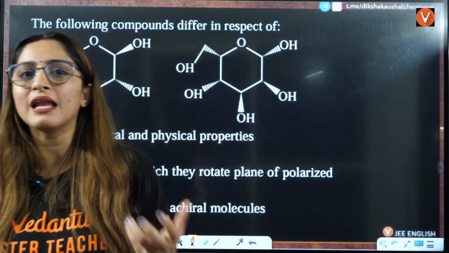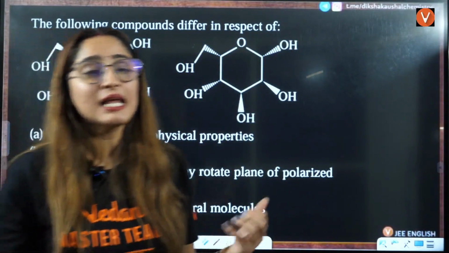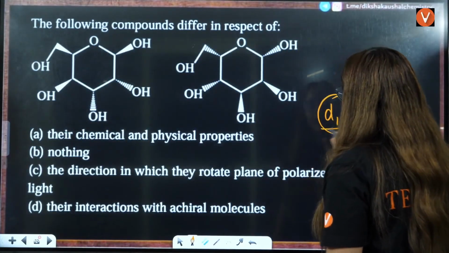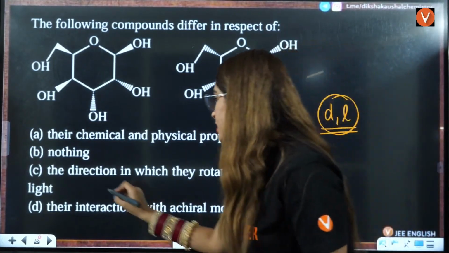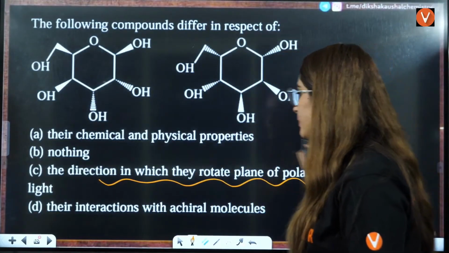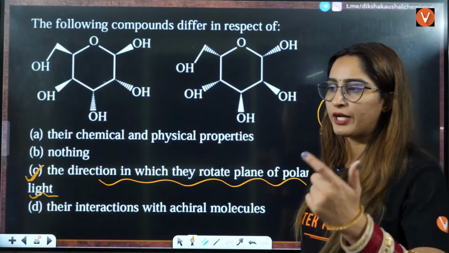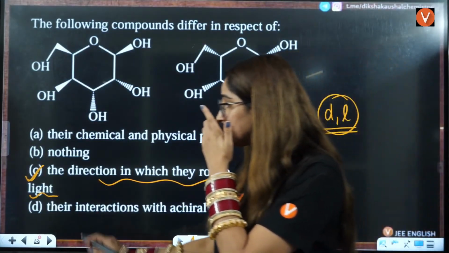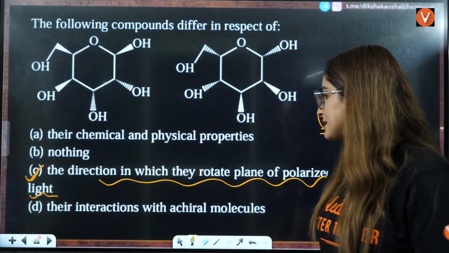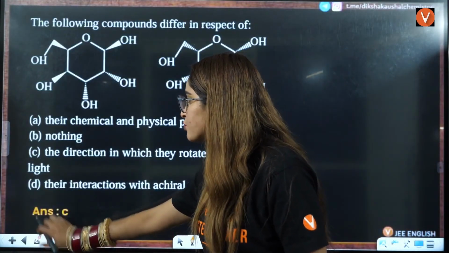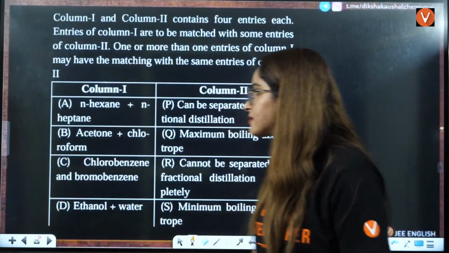They are optical isomers of each other. One of them is dextrorotatory, the other is levorotatory. They differ in the direction in which they rotate plane polarized light. One will rotate towards the right, the other towards the left. That is the difference they will have. Okay, understood? So C is the correct answer.